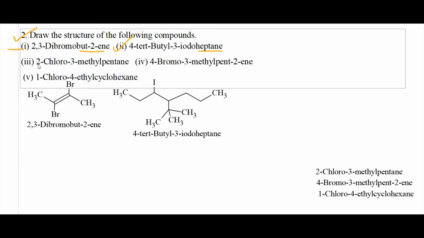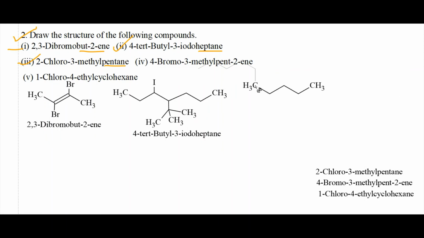Then the next compound is 2-chloro-3-methylpentane. The last part, pentane, represents the parent hydrocarbon or parent chain. So first I have to draw pentane. This is the pentane structure.